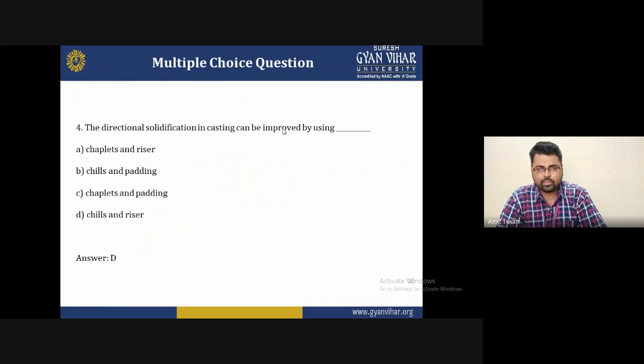Fourth is: directional solidification in casting can be improved by using which of the options? A is chaplets and riser, B chiller and padding, C chaplets and padding, and D is chills and riser. The correct answer of this question is D. Directional solidification in casting can be improved by using chills and risers.